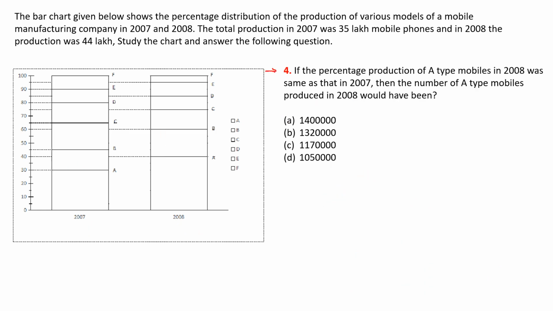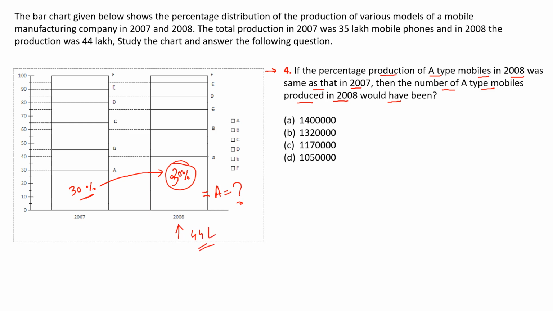It is saying if the percentage production of A-type mobiles in 2008 was the same as that in 2007, then the number of A-type mobiles produced in 2008 would have been. So they are saying that if in 2007 there was 30% production and this same magnitude was in 2008, that is 30%, then what would be the production of A, and in 2008 the total was 44 lakh.